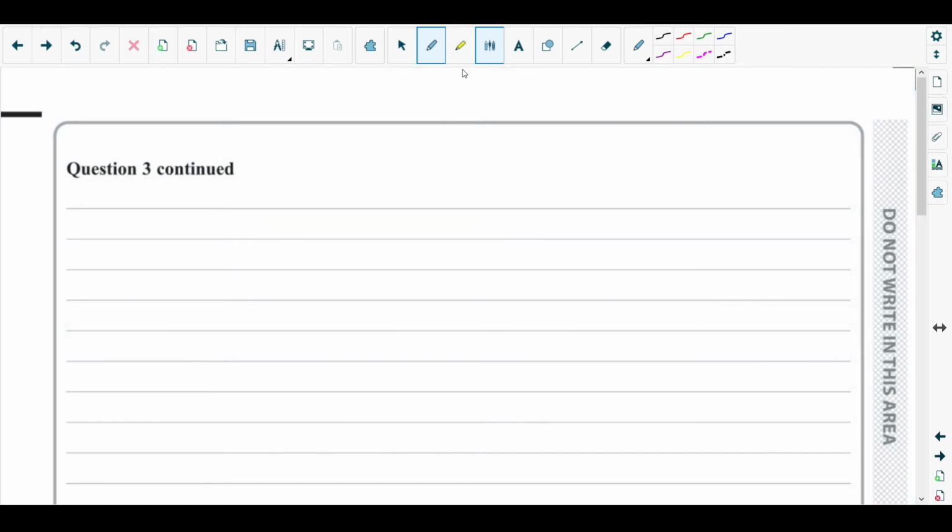Okay, at first we need to consider the random variables. We have already considered X, so let's consider Y. Y is distributed binomially with n = 150, and the probability is 0.4.